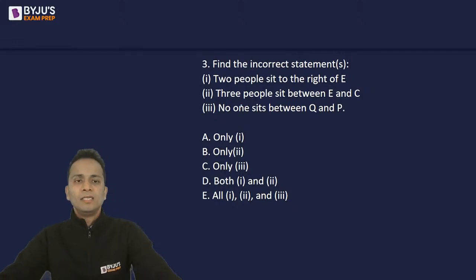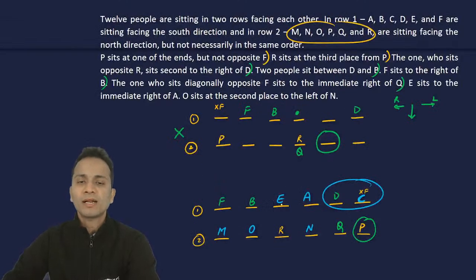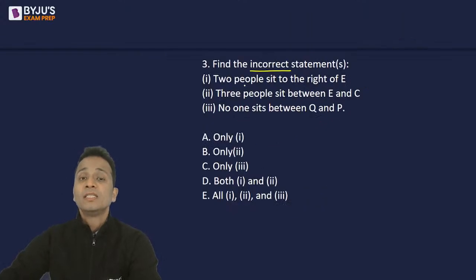Okay. Now, generally one small mistake that people make in such questions is that when they're asked about the incorrect statement, people find the correct statement. Okay. So I have to tell the incorrect statement, not the correct one. So first statement, two people sit to the right of E. Now right of E is this side of E. There are two people who are sitting. The statement is correct. I'm looking for incorrect, so I will cross this.